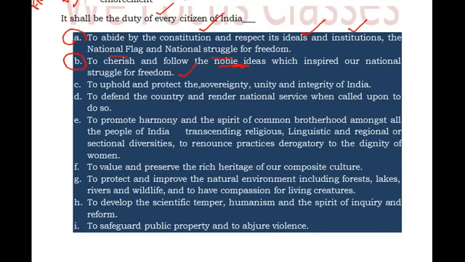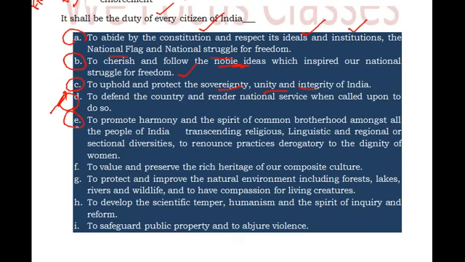And we should uphold and protect sovereignty and unity and integrity of India. This is very important. So we always try to uphold and protect the sovereignty and unity and integrity of India. We should defend the country whenever and render national service when called upon to do so. This is what is under D.